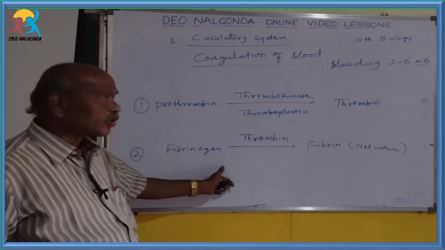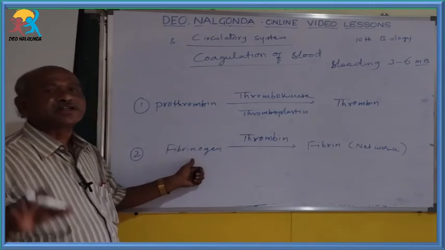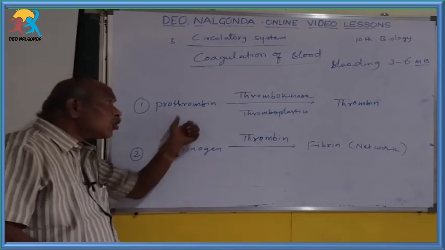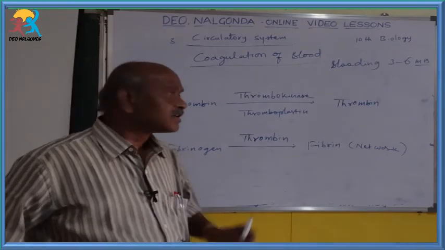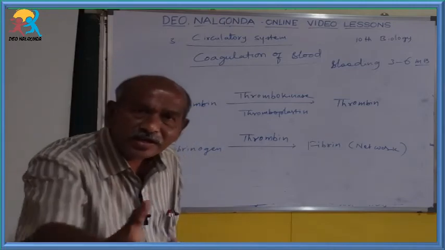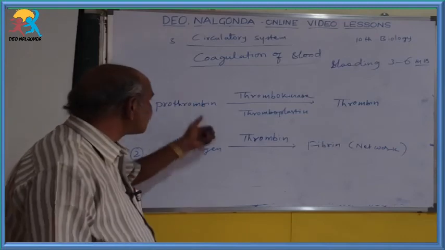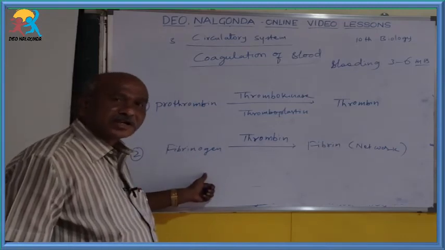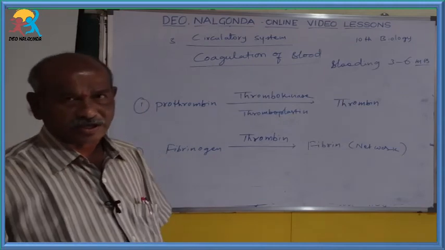Another point you have to remember: prothrombin and fibrinogen, both of these materials present in the blood plasma, are secreted by our liver. So the liver secretes these two materials and sends them to our blood plasma. These two chemicals secreted by the liver are helpful for blood coagulation.